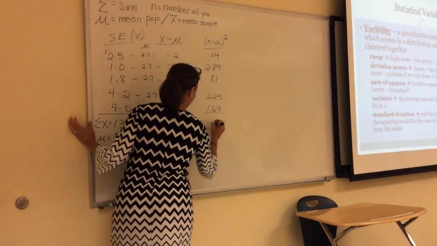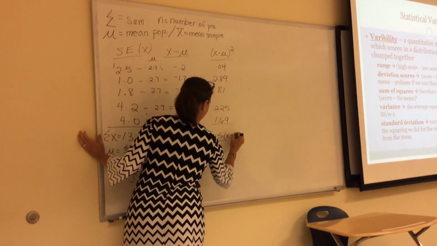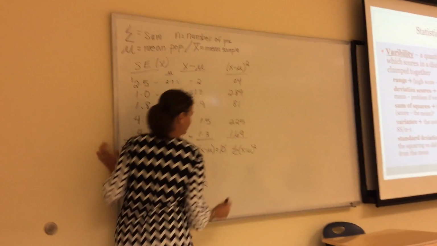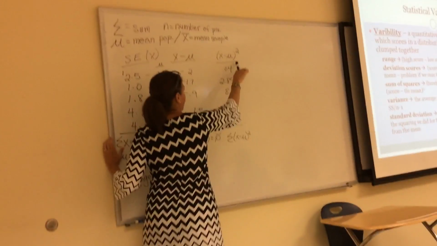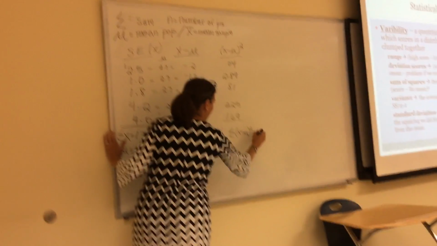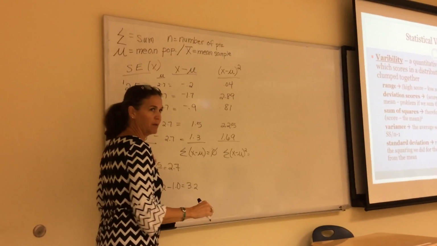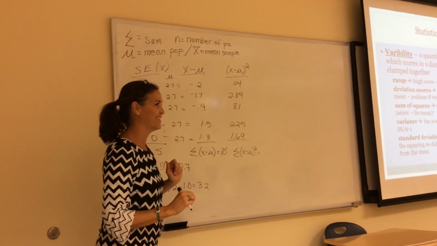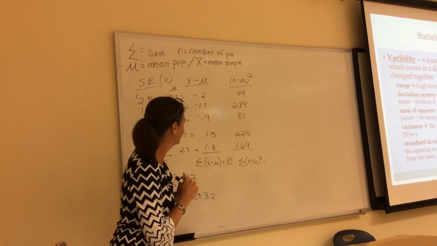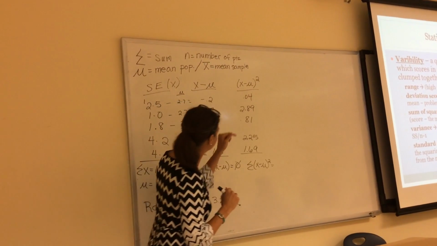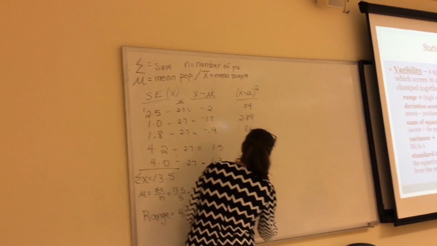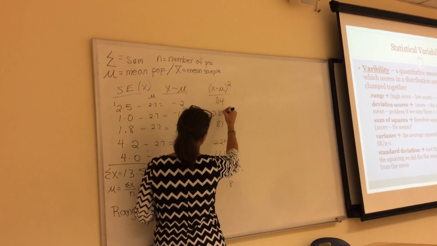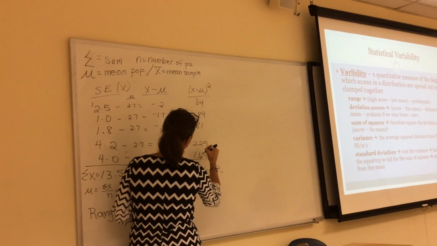And now we can add up the deviation scores. Okay, so these are the deviation scores squared, and we can sum those. Anybody got their calculator? Adriana, you did that for me.